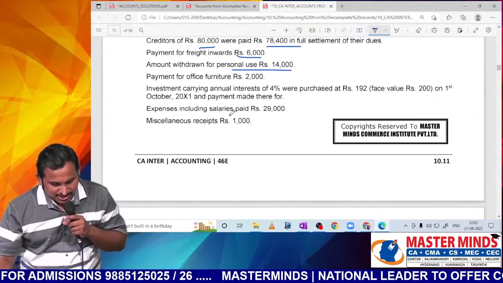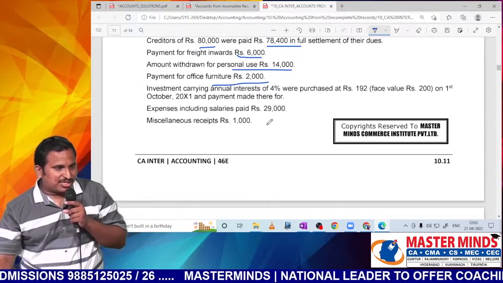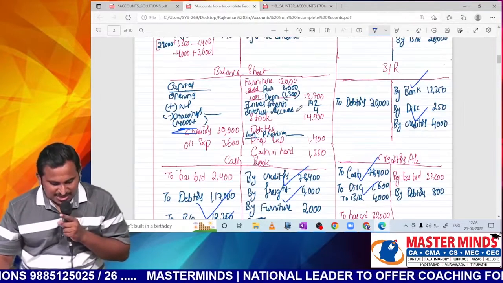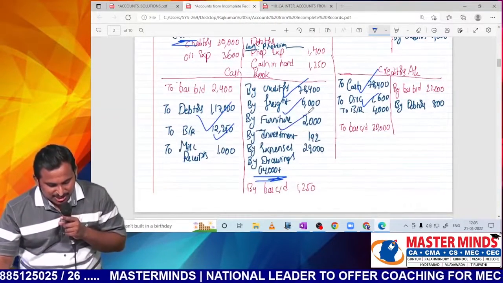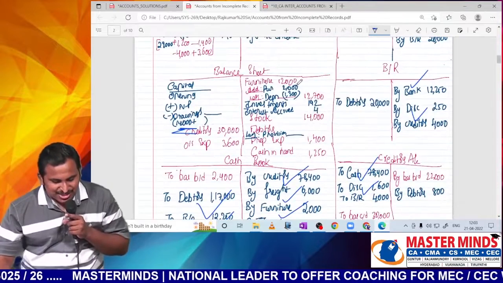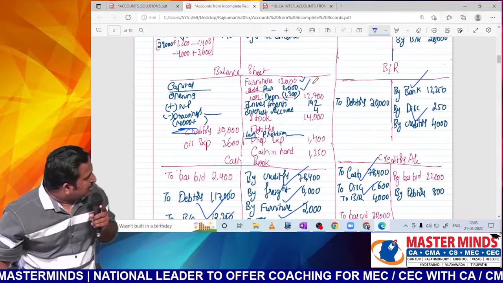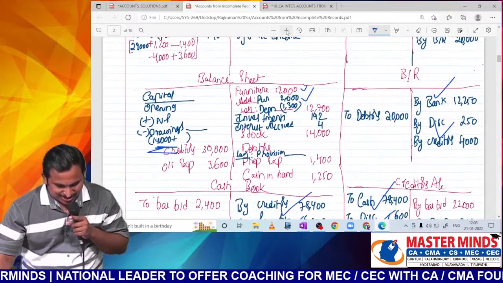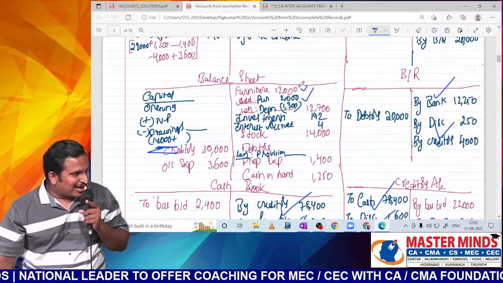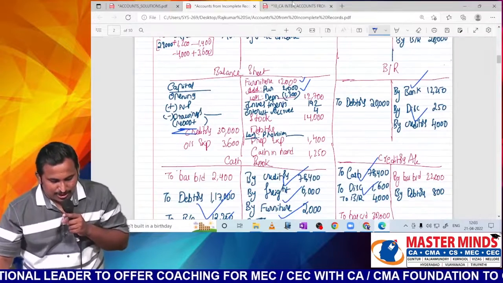Next, what is given, sir? Payment for office furniture. Furniture account debit to cash. So in cash book, by furniture. Similarly, in balance sheet, to the opening balance we'll add that as a purchase. Sir, clear? I'll zoom it, sir. So to the opening balance, we are adding it as a purchase. Okay, right. Hope it is clear.